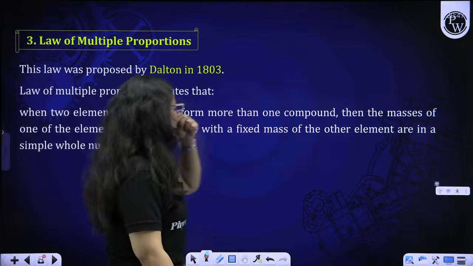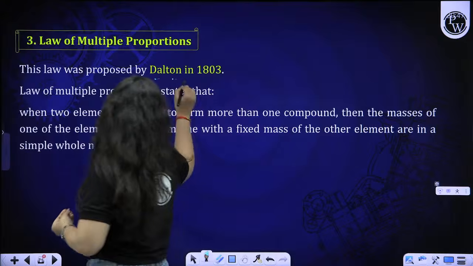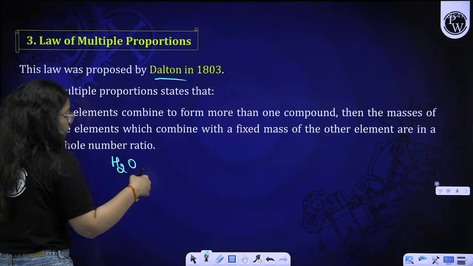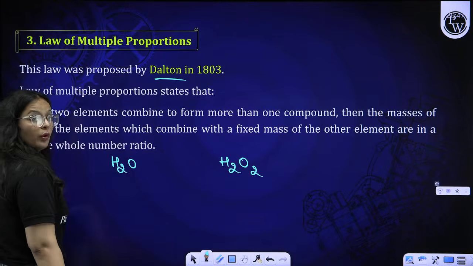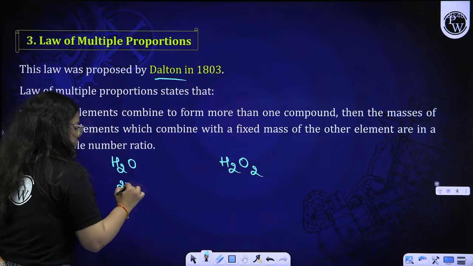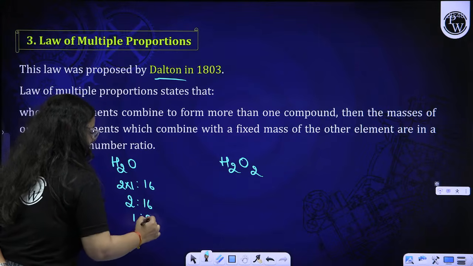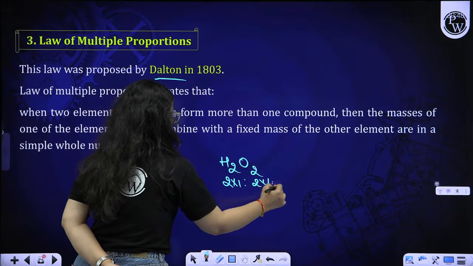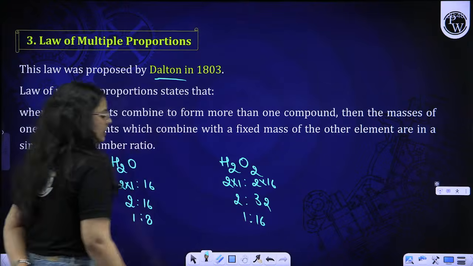Law of multiple proportion. First of all, Dalton proposed this law. When two elements combine to form more than one compound, let us say hydrogen and oxygen combining to form two compounds, H2O and H2O2. In H2O the ratio of hydrogen to oxygen is 2:16, that is 1:8, right beta? In H2O2, the ratio comes out to be 1:16, right beta?